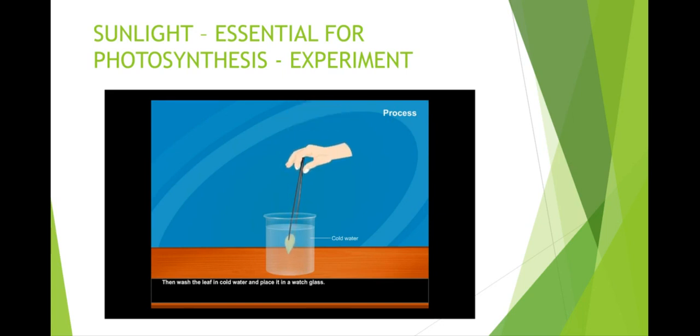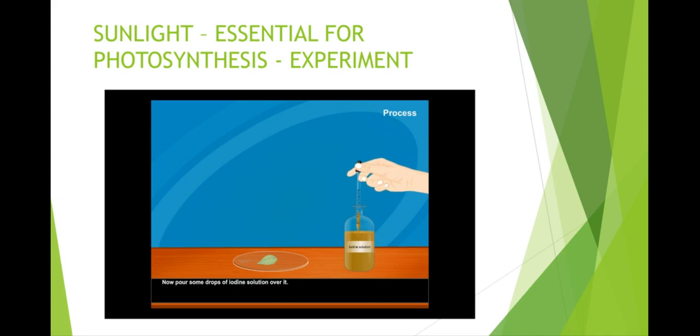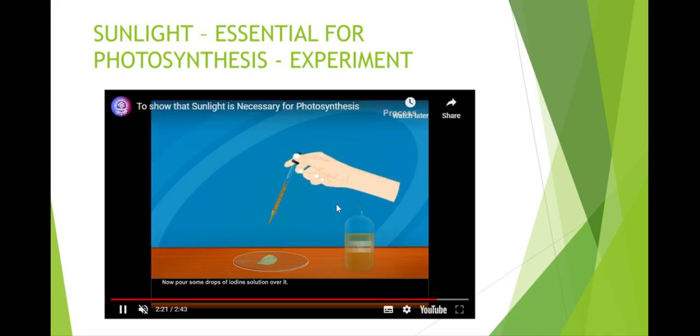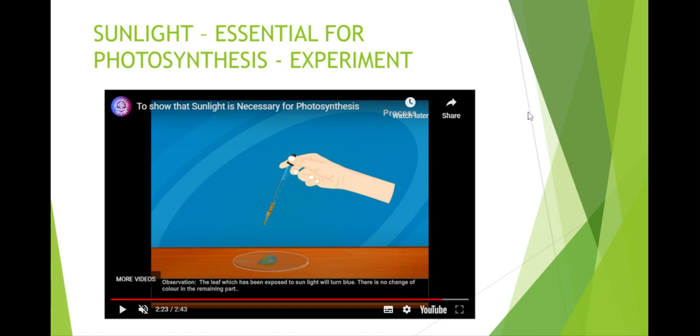Now wash the leaf in cold water and keep it in a watch glass. Now pour some drops of iodine solution. The part of the leaf which has been exposed to sunlight will turn blue. There is no change of color in the remaining part.